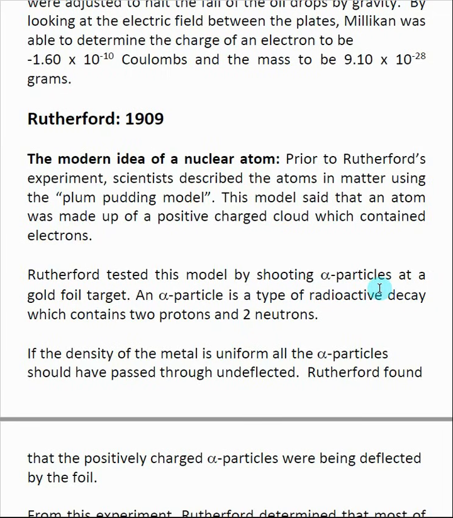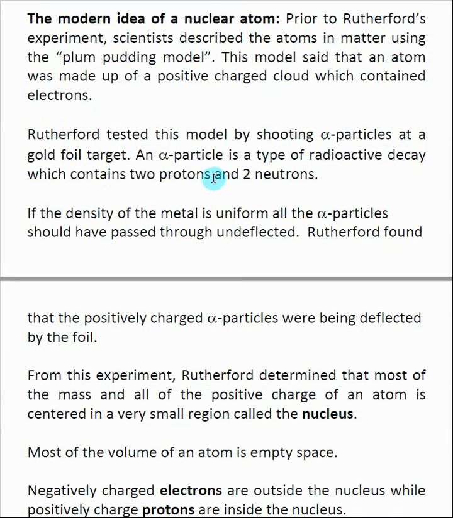Alpha particles are a type of radioactive decay that we'll talk about in the radioactivity section of this book. They didn't really know it at the time, but they know now that it is made up of 2 protons and 2 neutrons. So they knew that the alpha particle was quite dense. And he fired these alpha particles at the gold foil, and the idea was that if it was the plum pudding model, the alpha particles should go straight through, no problem. There should be nothing inside of the matter to actually stop something as dense as an alpha particle.